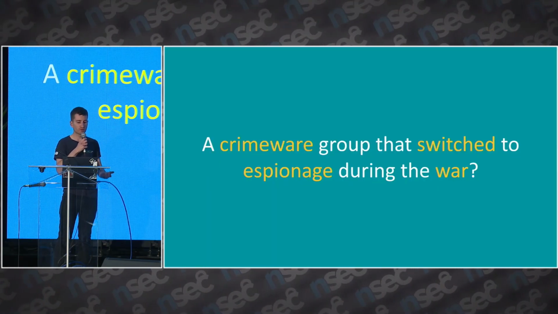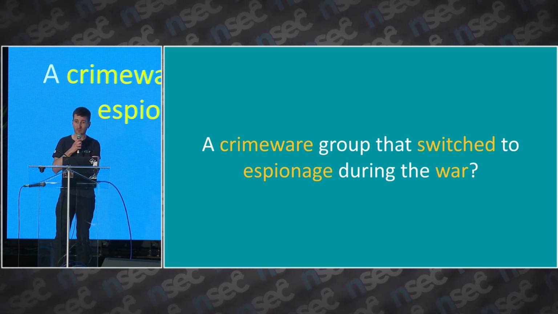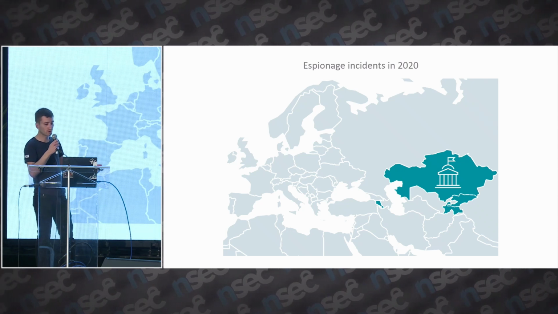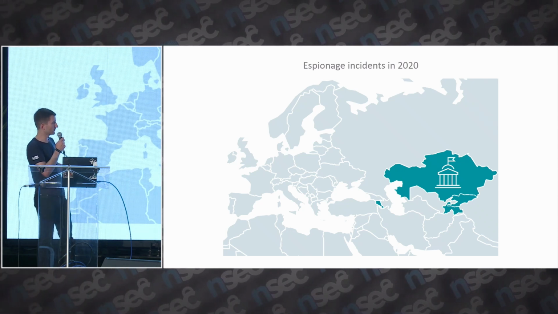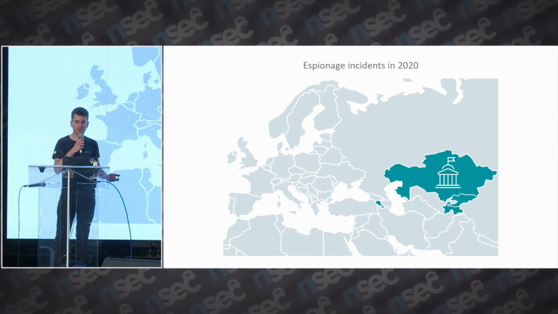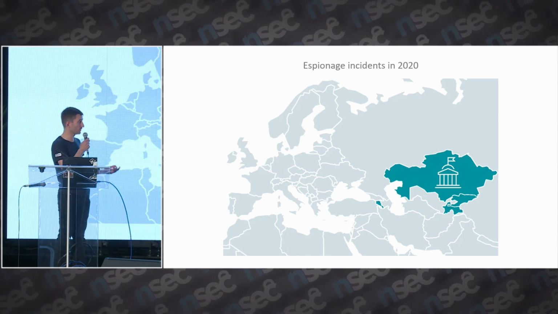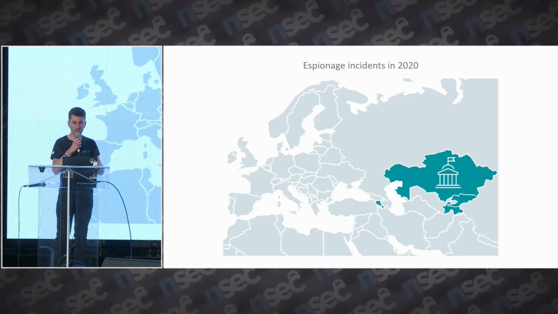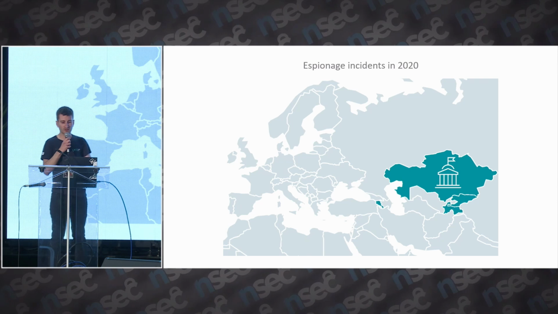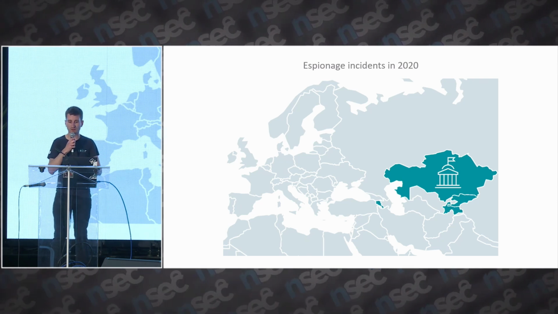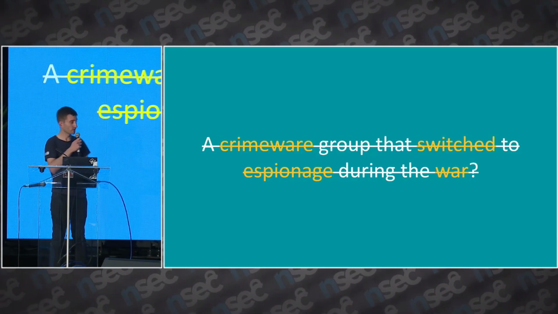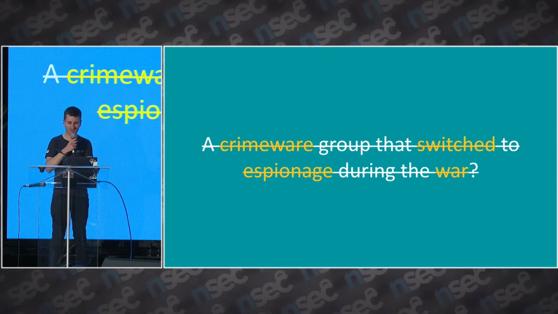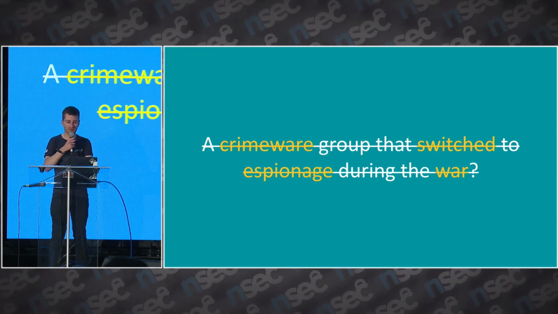So is it a crimeware group that switched to espionage during the war? Actually not, because we dug into older campaigns and we found that since 2020, Asylum Ambuscade have been targeting government officials and people working in state-owned companies, mostly in Central Asia and also Armenia. So it means that they have been doing cybercrime and cyber espionage since the beginning of their operation. Yes, I answered the question a bit early, but yes, they do cybercrime and cyber espionage.